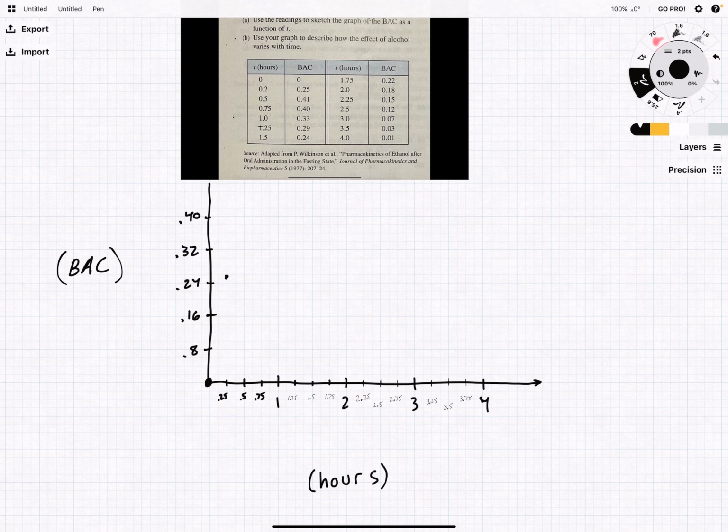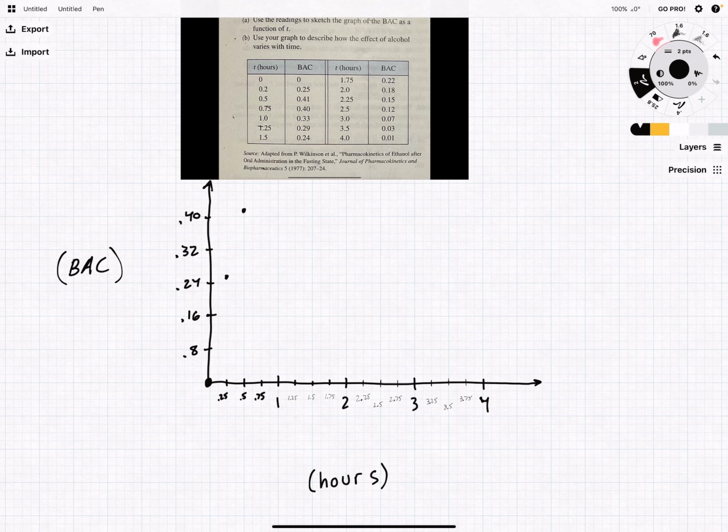At half an hour, 0.41, which is insane because as I was saying earlier, that's pretty much hospitalization, maybe a coma. I'm pretty sure anytime you get to 0.33 or higher, 0.35, you're at risk of brain damage or a coma or something.